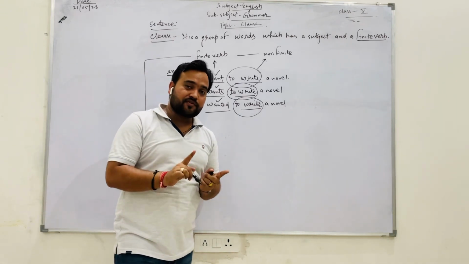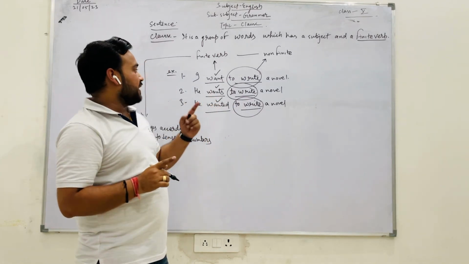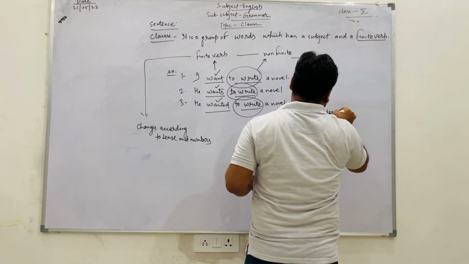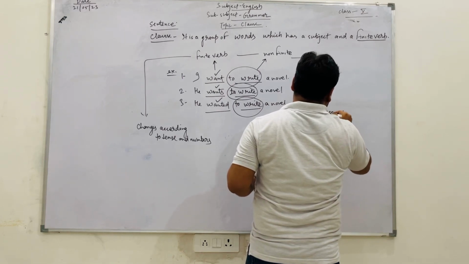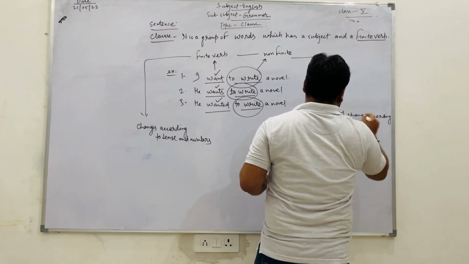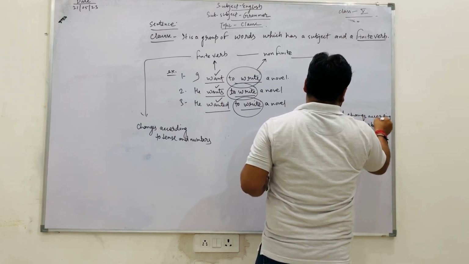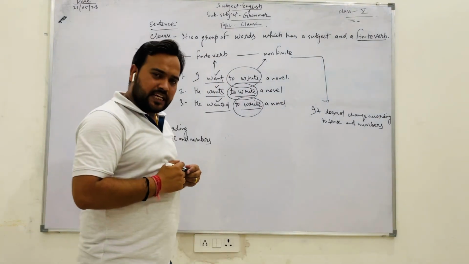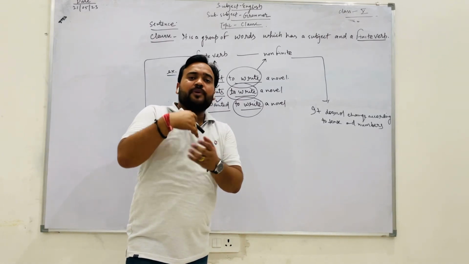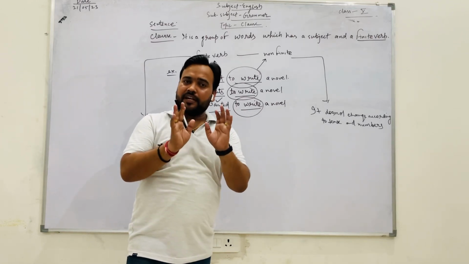If you change the tense or number of the sentence, the finite verb will be modified and transformed. But a non-finite verb does not change according to tense and number; it remains as it is. Okay, now it is clear.